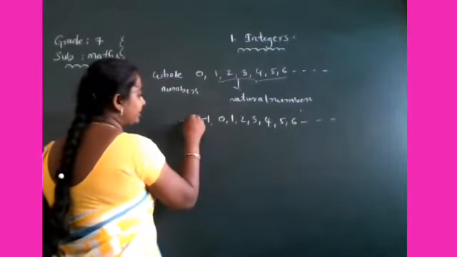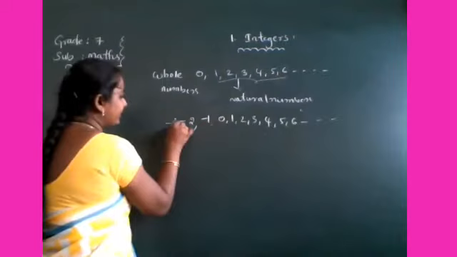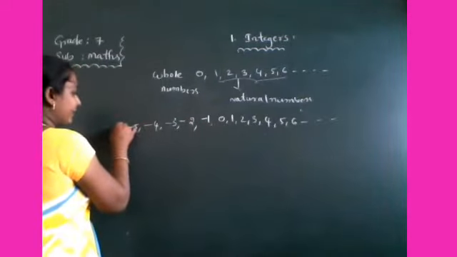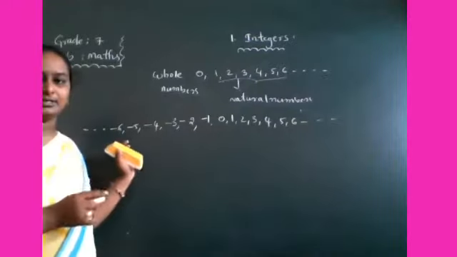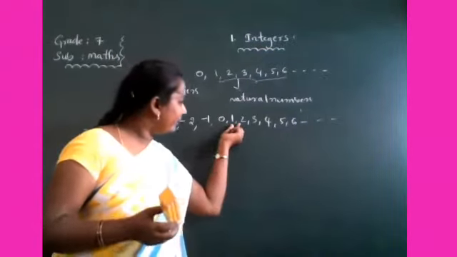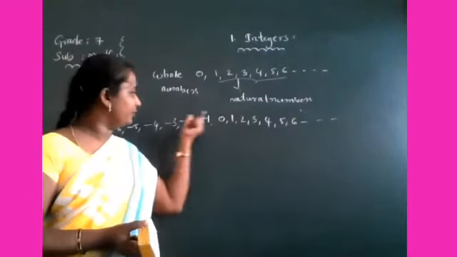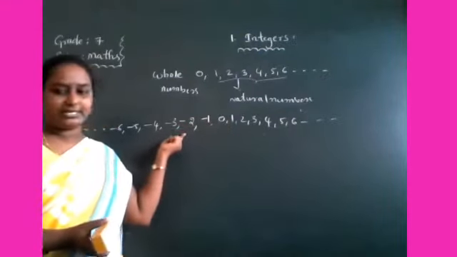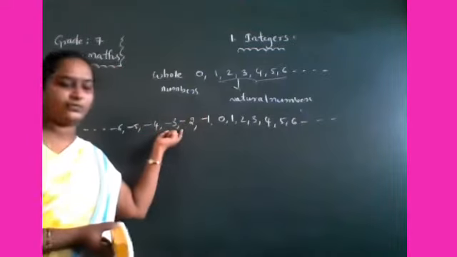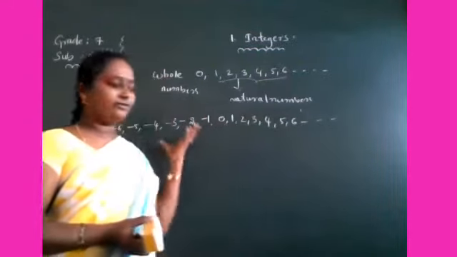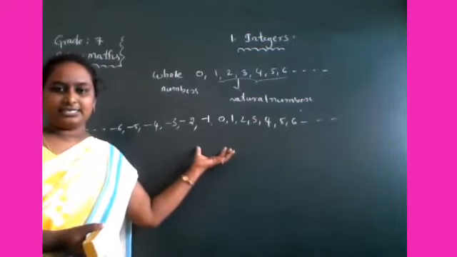Minus 1, minus 2, minus 3, minus 4, minus 5, minus 6 and so on. Observe here, plus 1 has minus 1, plus 2 has minus 2, plus 3 has minus 3, plus 4 has minus 4. So these all form the integers.